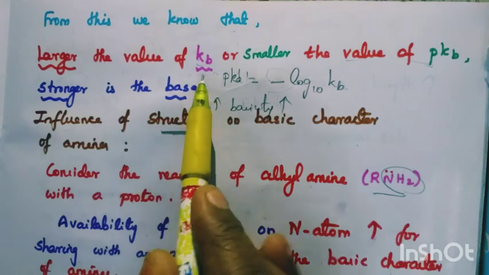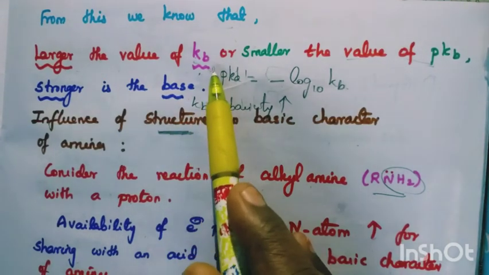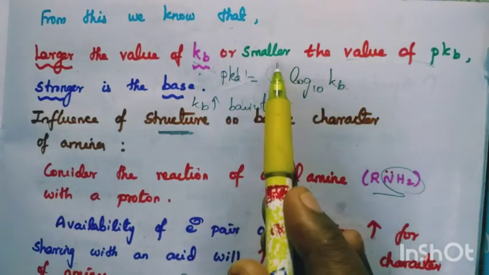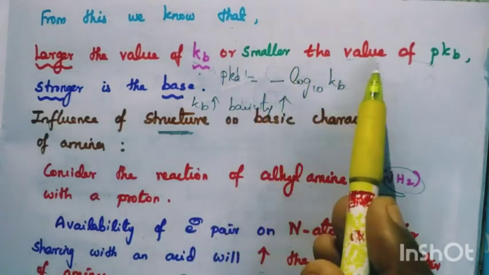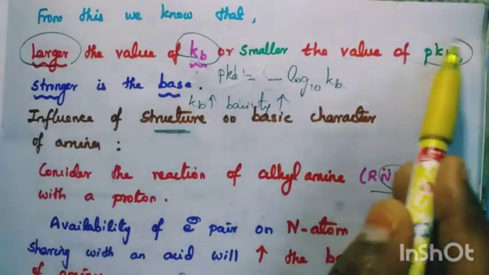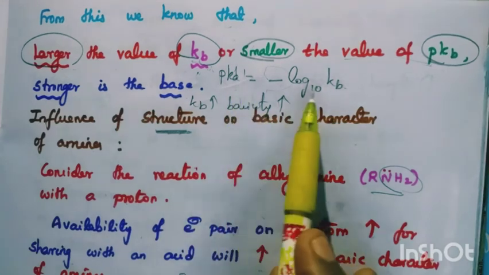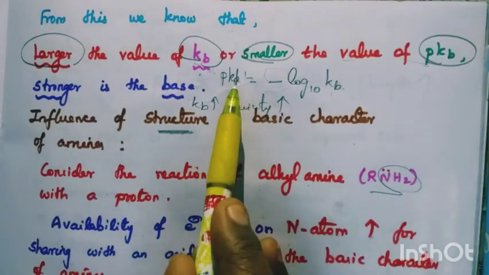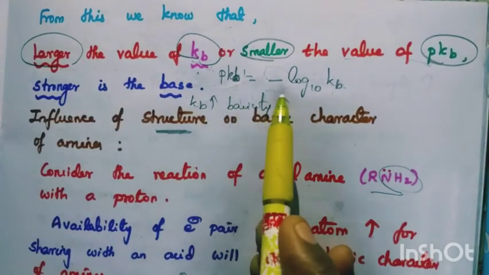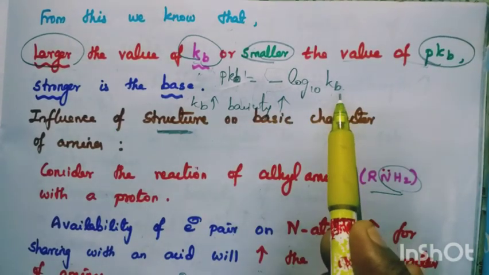From that equilibrium reaction we know that a larger value of Kb means a smaller value of pKb. Kb must be larger, pKb must be smaller. The relation is pKb equal to minus log to the base 10 of Kb.